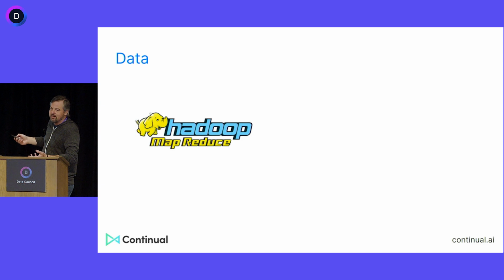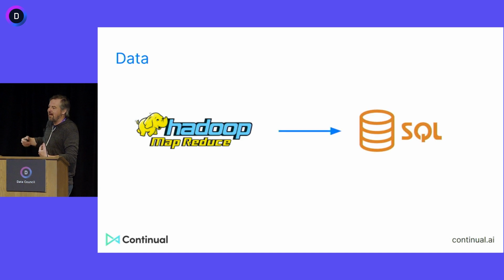Think about data. You might remember, we all got excited about MapReduce. We wrote all of these crazy MapReduce jobs. Now, what's the new reality? We're back to SQL, right? We're back to a declarative high-level language that allows us to do analytics. Or if you want to go beyond SQL, go and use Dagster. Even Dagster is moving to a declarative way to manage data assets, allowing you to have the flexibility of code or Python to do it, but still automating as much as we can and removing the rest.